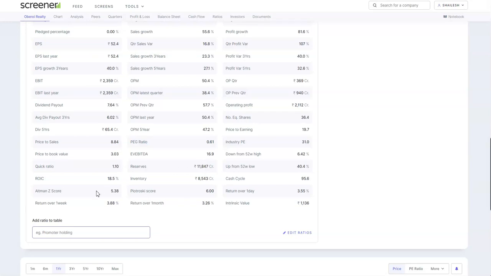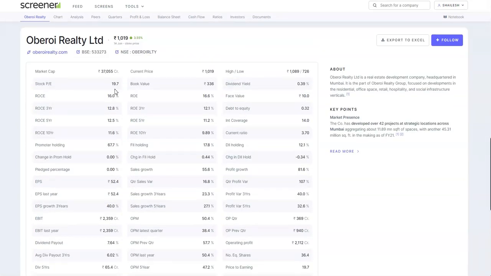because the company has got lots of chances to grow. Because it is less than 1, it has got fair chances of growth. If we look into the industry PE, it is 31.0 and the stock PE is 19.7. So it is cheaper than the industry.